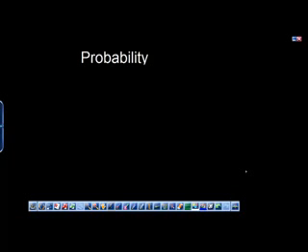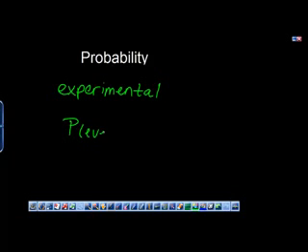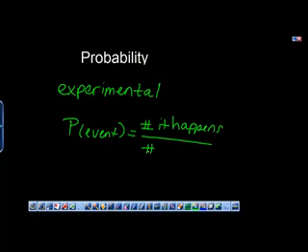We're going to begin by looking at experimental probability. Each observation is called an experiment or a trial. Here's what experimental probability is. We say the probability of an event equals the number of times it happens over the total number of times we tried the event.